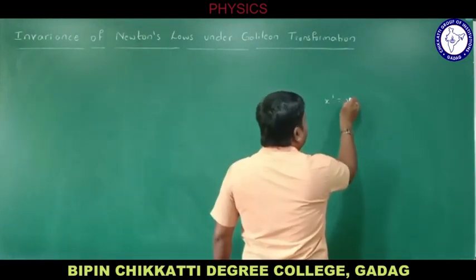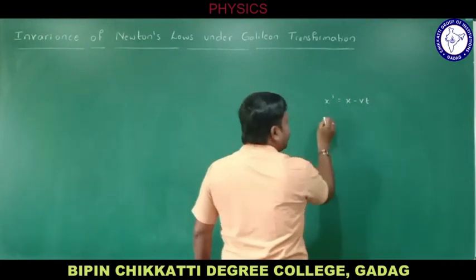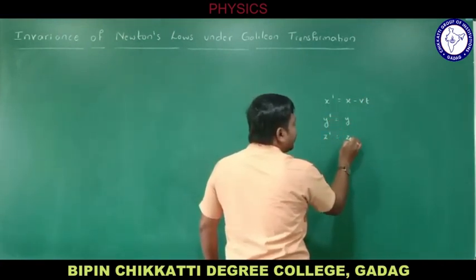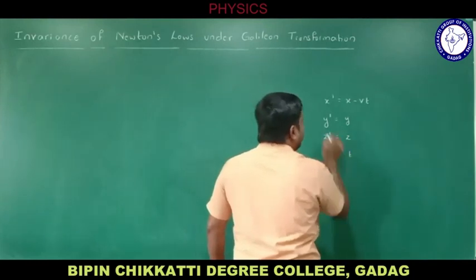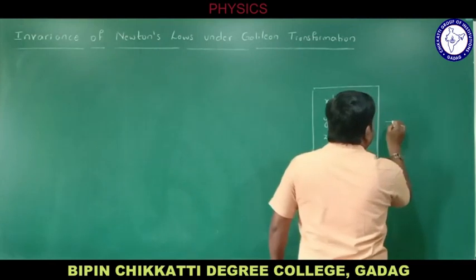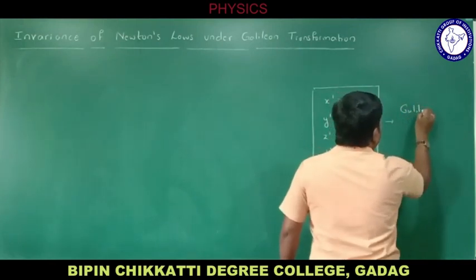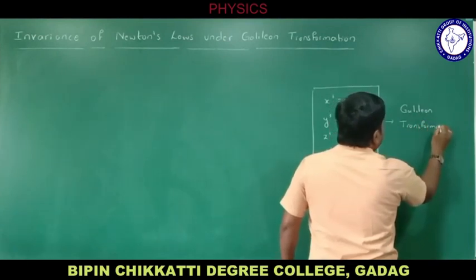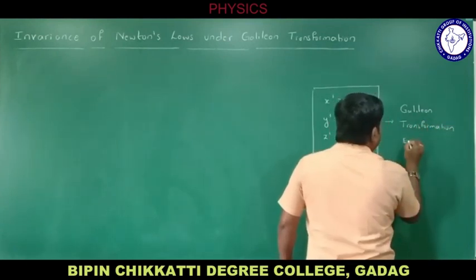X dash equal to X minus Vt, Y dash equal to Y, Z dash equal to Z, T dash equal to T. So these equations are called Galilean transformation equations.